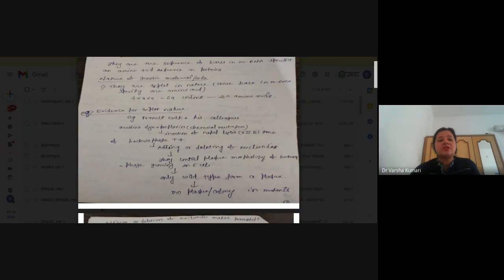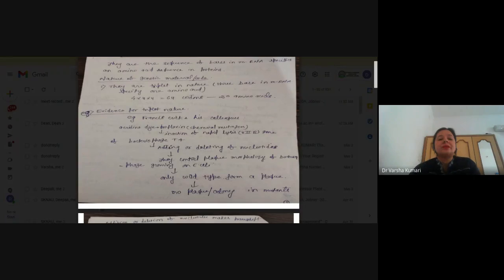This particular gene is responsible for the plaque morphology of the phage growing on E. coli. When bacteriophage T4 infects the E. coli, it makes a colony. So this gene controls the plaque morphology, or the type of colony they make.